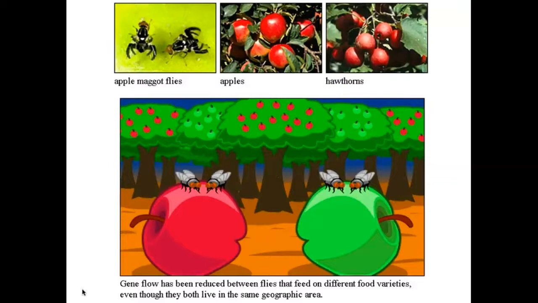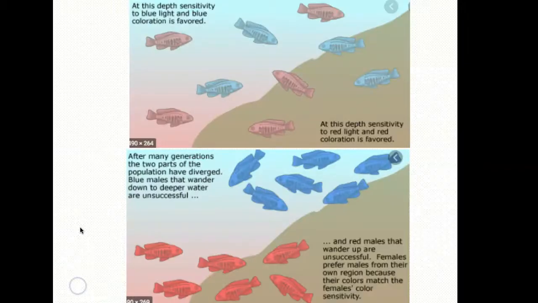And then number 3, sexual selection. Members of one sex begin to select for traits that cause an eventual barrier to mating with the larger population. Sorry if I paused to find you an example so you can look at this while I'm talking about sexual selection. So let's take a look at these fish.